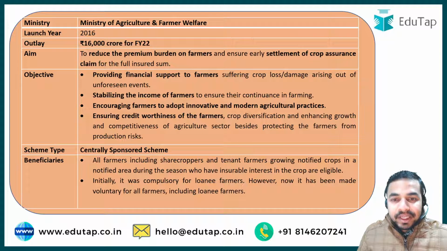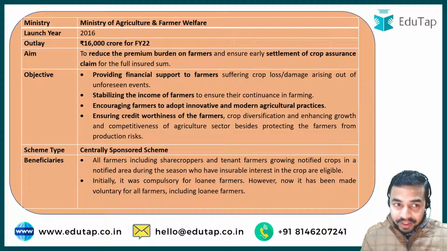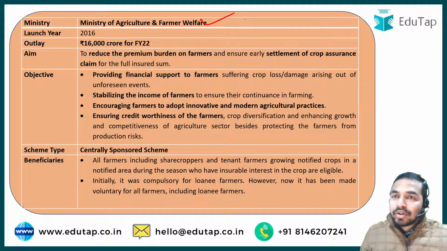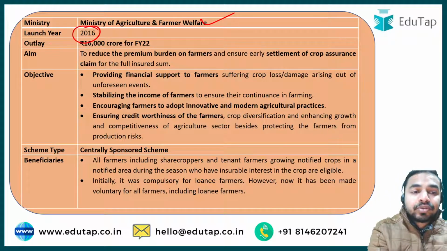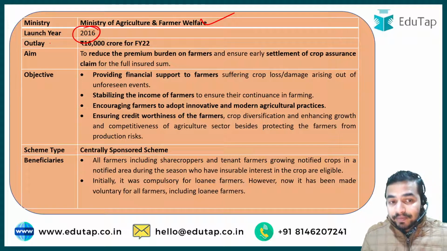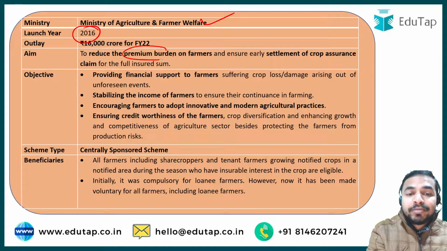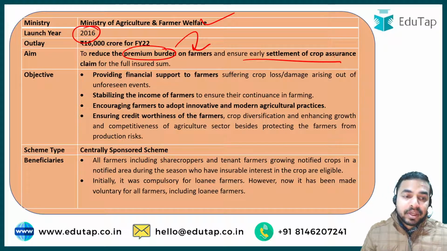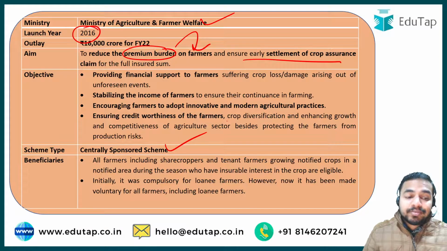And here you can see the whole scheme. See, across all these dimensions you are always required to cover the schemes. Okay, so when we talk about the nodal ministry for the scheme, it is the Ministry of Agriculture and Farmer Welfare. The launch year was 2016. What is the aim? The aim is to reduce the premium burden on farmers and to ensure early settlement of crop insurance claims. When we talk about this type of scheme, it is a centrally sponsored scheme.